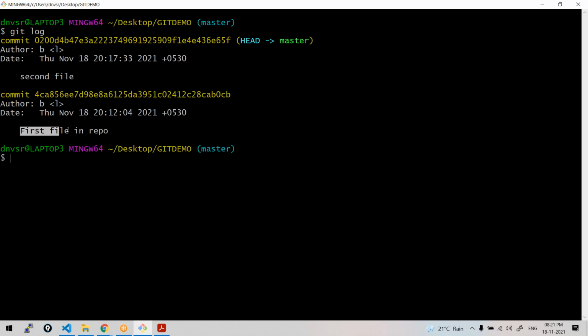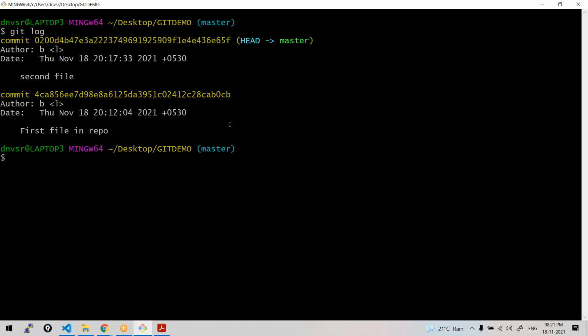So you should give a reasonably good message so that later on you can understand, okay, in this commit it's about my first file, here I have created some second file. Maybe you may give a comment like: change is related to automating some Docker container. Kind of messages you may give, whatever change you have done. And you need not refer to the entire commit ID, the first 7 characters are enough.